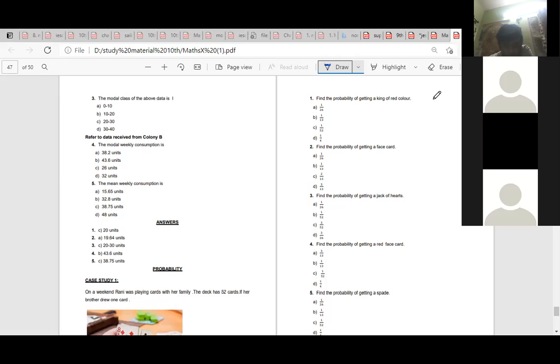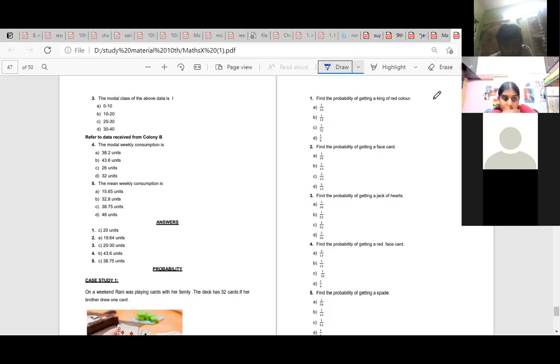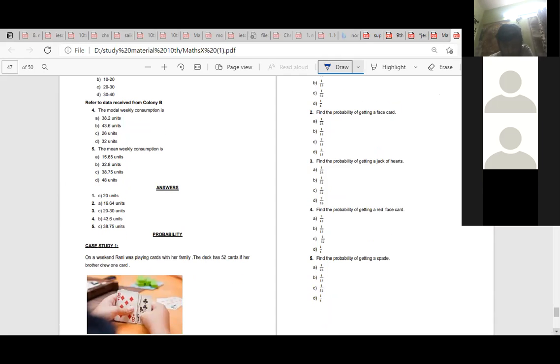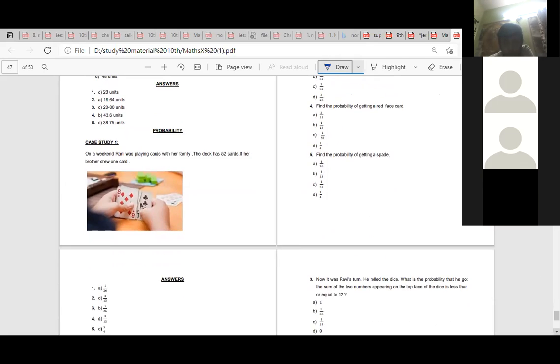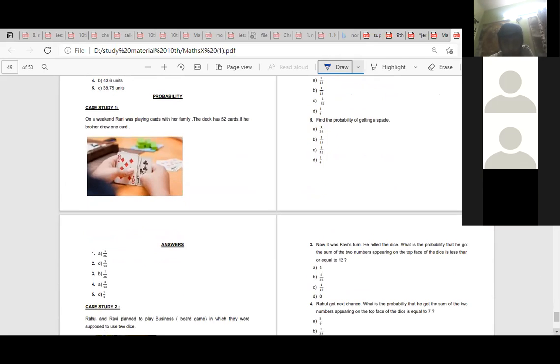Ma'am, 3 by 26. Yeah, 3 by 26. Red face card, getting a spade: 1 by 4. 1 by 4, 13 by 52, which is one-fourth. So 1 by 4. 3 by 26, but that option is not there. Right, ma'am, 3 by 26 you can divide by 13.